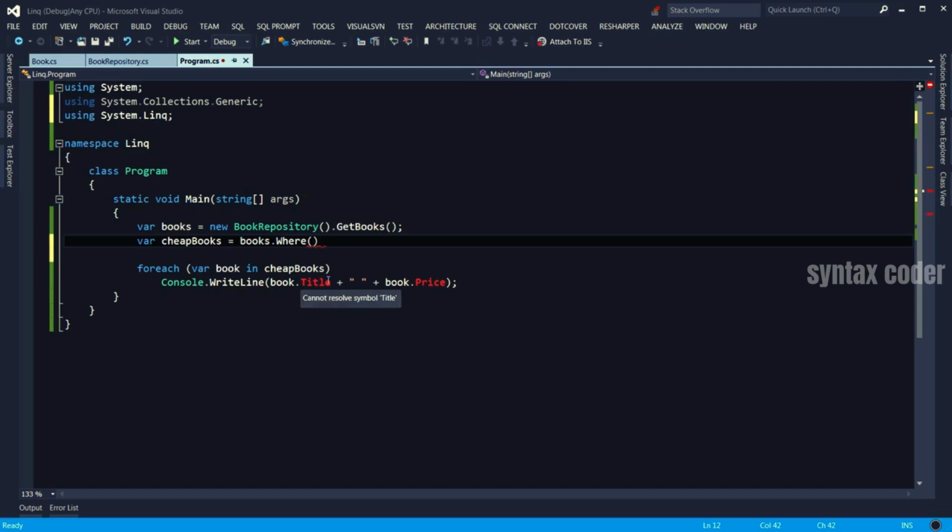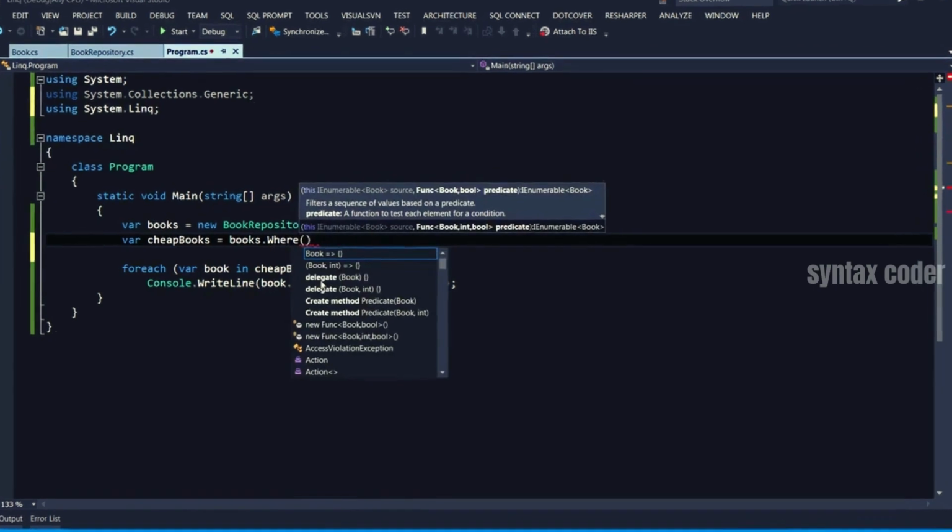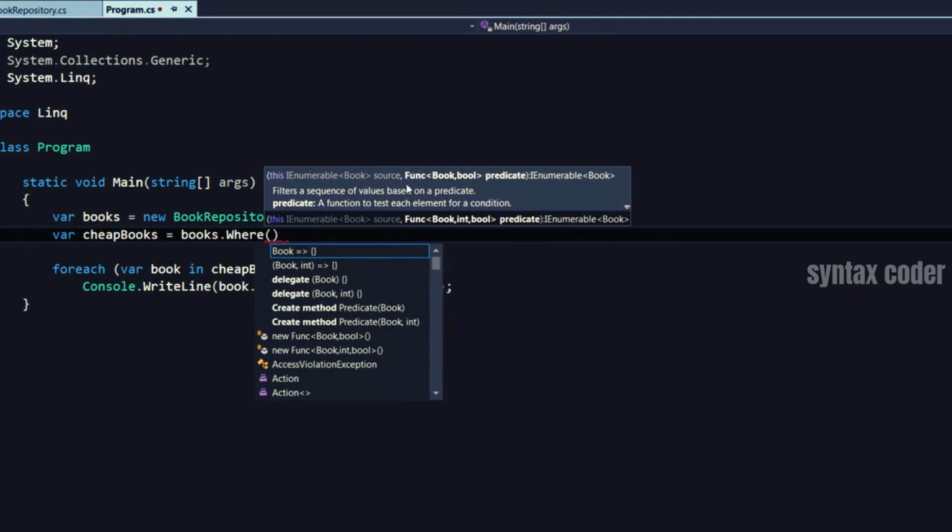Now let's take a close look at the Where method. The Where method takes a Func of book and bool. Remember Func? It's a delegate. It points to a method that gets a book as an argument and returns a Boolean value. And this is what we call a predicate. So the job of a predicate is to get a book, assess some condition, and if the condition is true, return that book such that it will be added to the output.